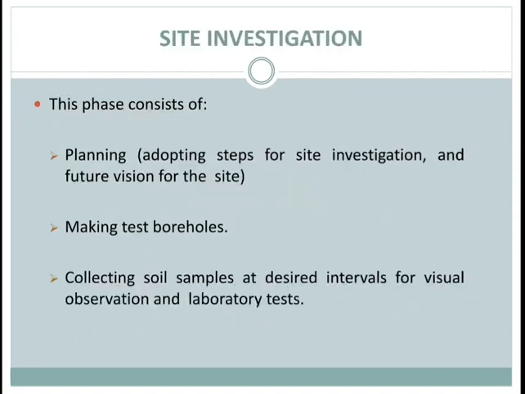Last is site investigation or detailed investigation. This phase consists of planning, making test boreholes, and collecting the soil samples at desired intervals for visual observation and laboratory tests. Detailed exploration is required when large engineering works, heavy loads, and complex costly foundations are involved. It is meant to furnish information about soil properties such as shear strength, compressibility, density index, and permeability.